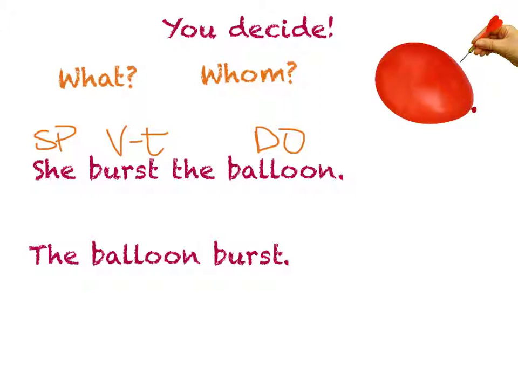Now let's take a look at this sentence. The balloon burst. What burst? Balloon. That's my subject noun. What is being said about balloon? It burst. That's my verb. As you can see in this sentence, there is nothing following my verb to answer the questions what or whom. Therefore, this is an intransitive verb.